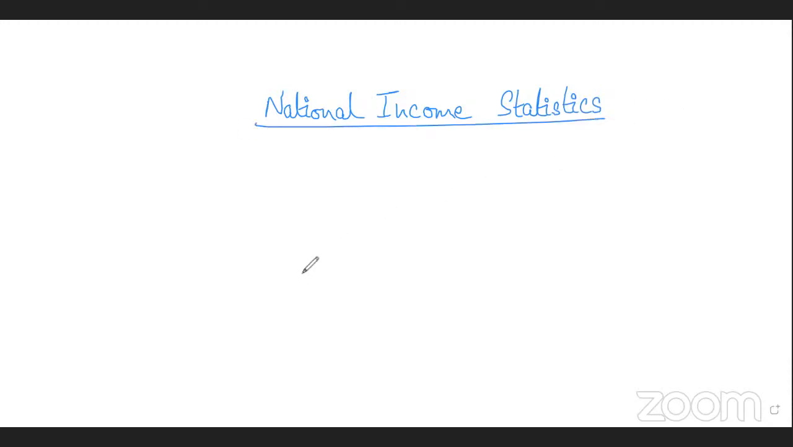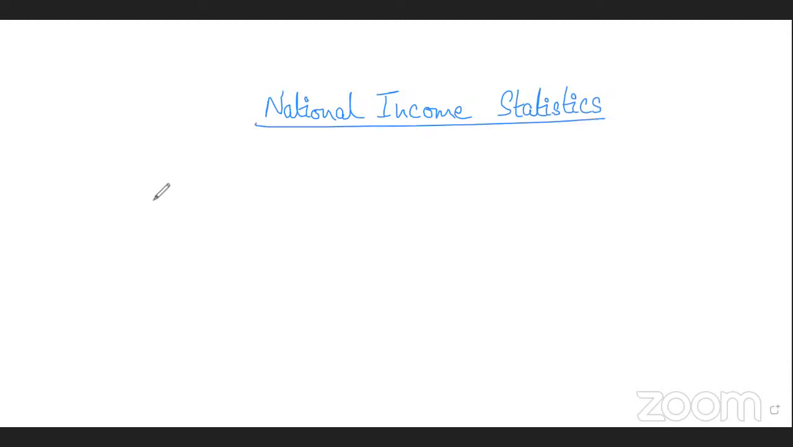So national income statistics. Since we have already covered this, we'll do a quick recap today, and then we'll move on to today's topic, national income statistics. A statistic is a number, a value which is used to estimate something.